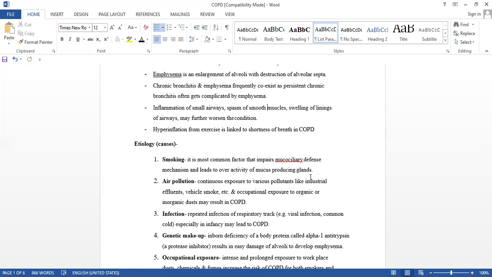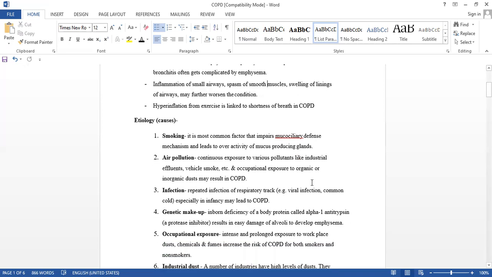Now, next is infection. Repeated infection of the respiratory tract. Due to what? So many things. Nowadays there is Corona, which is also a respiratory tract infection, a respiratory tract disease, isn't it? Due to what? Due to a virus. There are so many things behind that: viral infection, common cold, microbial infection. So infection due to viral infection, commonly the common cold, especially in infancy, may lead to COPD. If it happens in infancy, it may lead further to COPD.